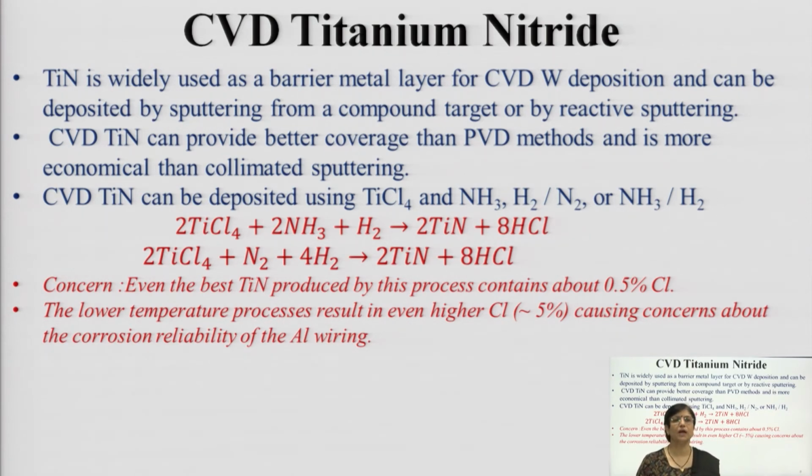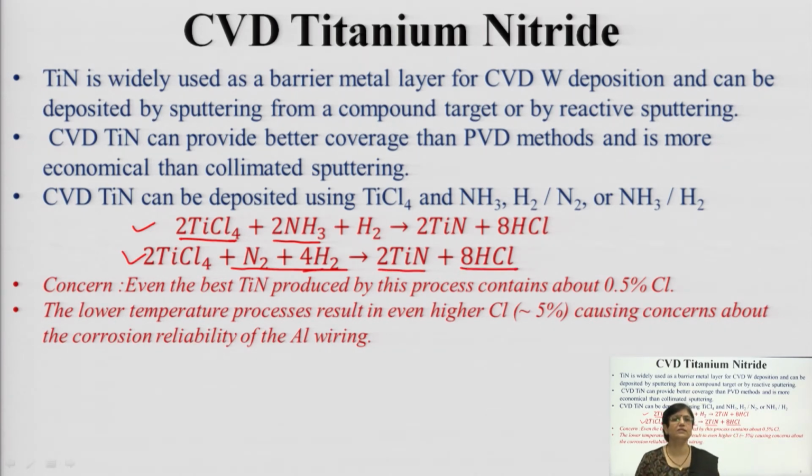Now, how does the process happen? Please understand, titanium chloride, TiCl4, is basically being used, and with twice NH3 it gives rise to titanium nitride. Then TiCl4, nitrogen and hydrogen give you twice TiN and 8 HCl.